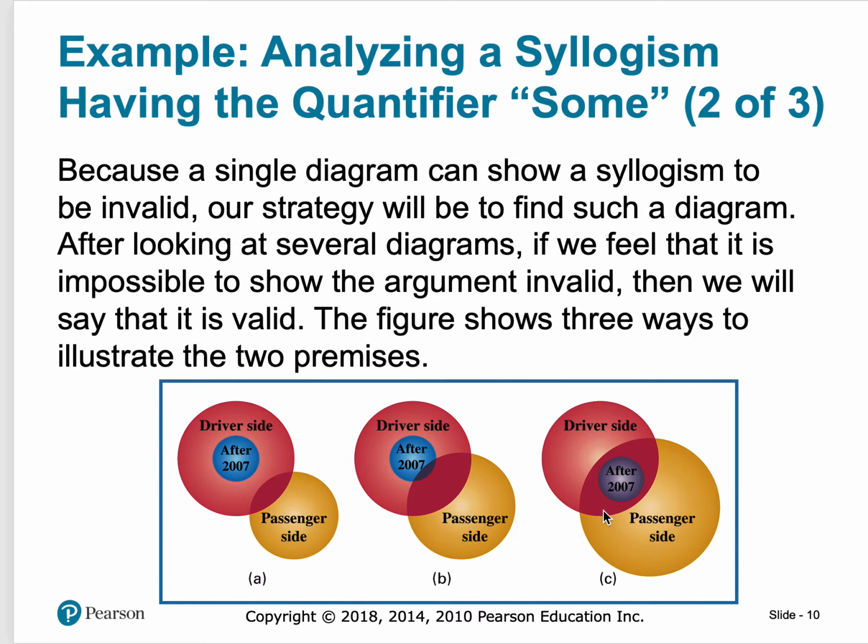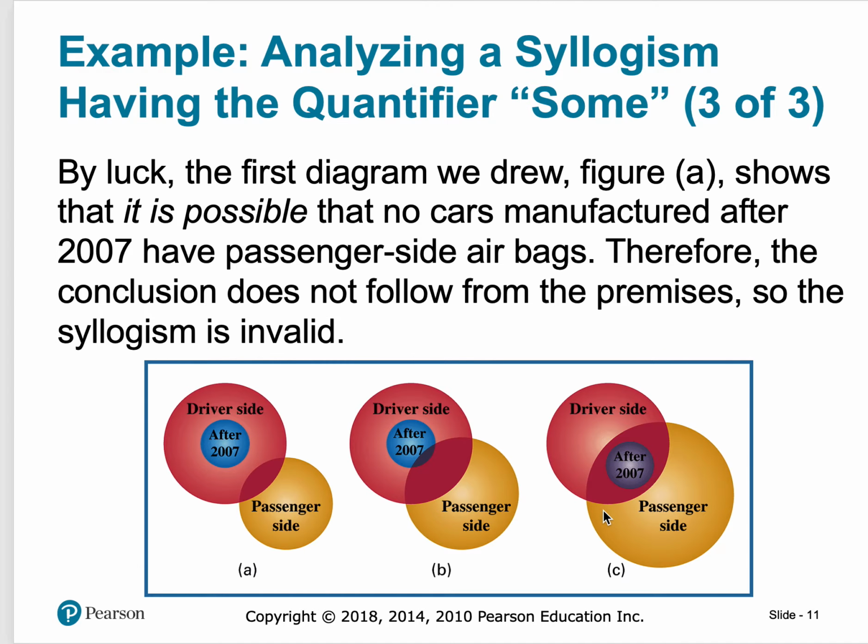Our strategy is going to be to find a diagram. And after looking at several versions of this, if it seems impossible to actually get to a place where the conclusion is not true, then we're going to say, hey, this is true. So think about playing devil's advocate here. Just by pure luck, that first diagram shows that it is possible that no cars manufactured after 2007 have passenger side airbags. So therefore, I can say it's invalid.